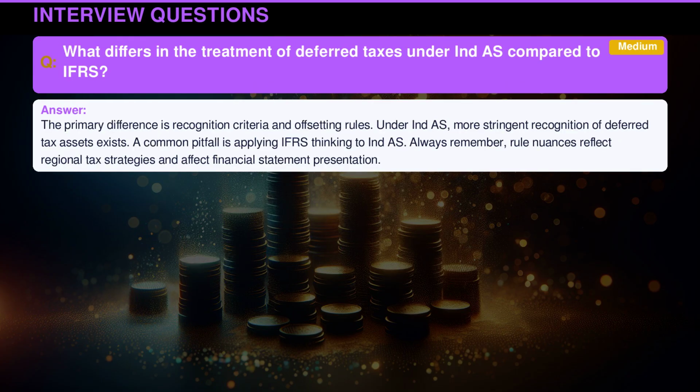The primary difference is recognition criteria and offsetting rules. Under Indian accounting standard, more stringent recognition of deferred tax assets exists. A common pitfall is applying international financial reporting standards thinking to Indian accounting standard. Always remember, rule nuances reflect regional tax strategies and affect financial statement presentation.